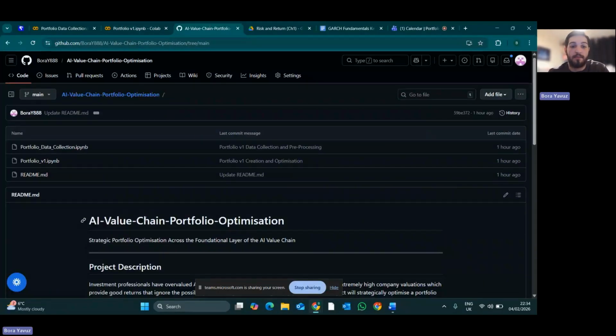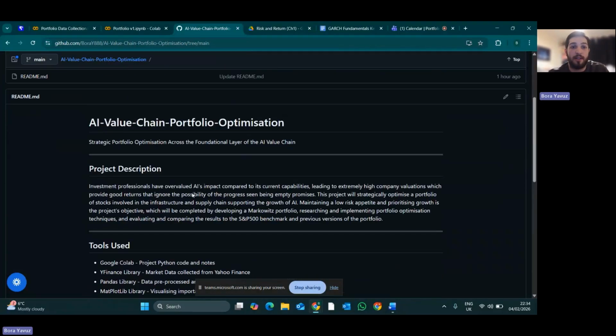And then I created a GitHub to show and manage my project.